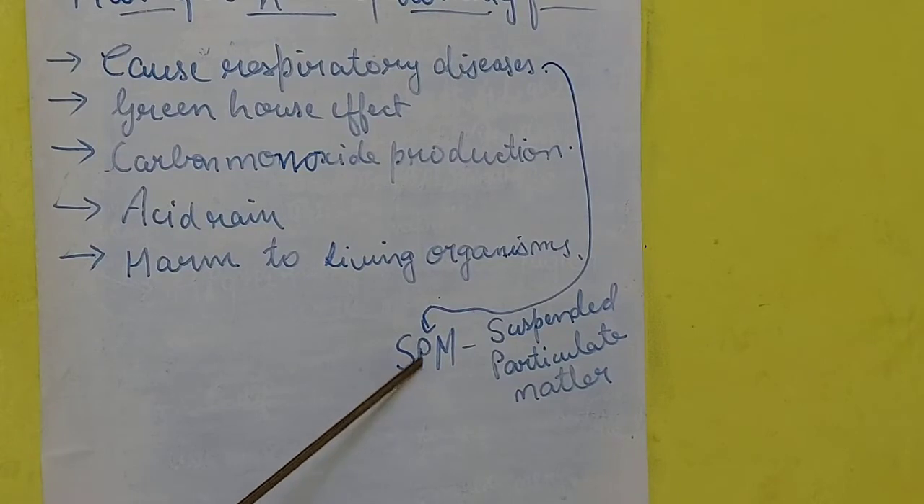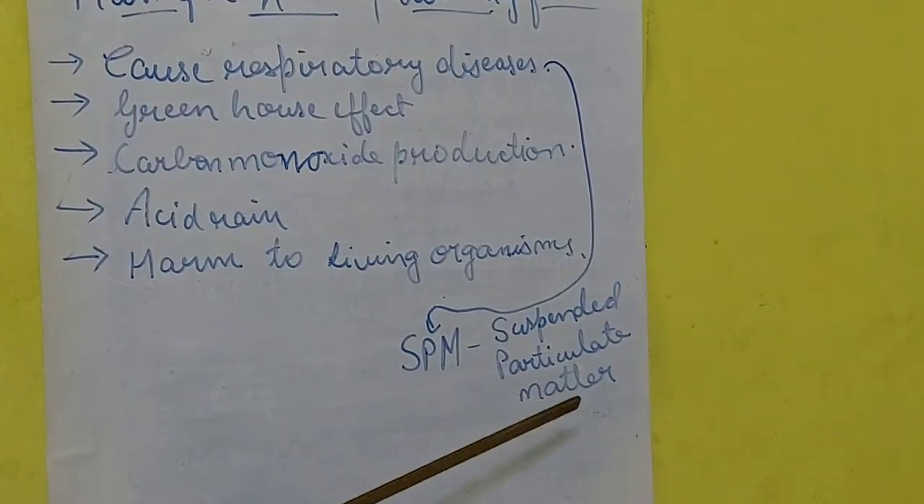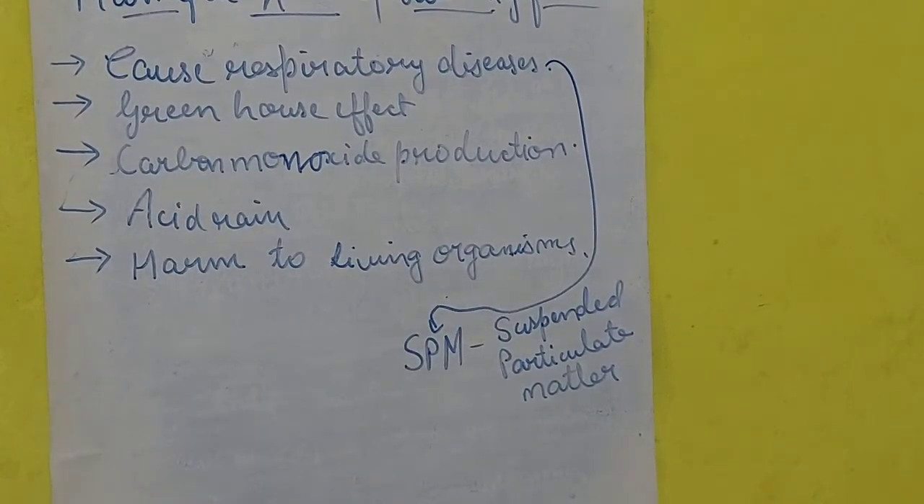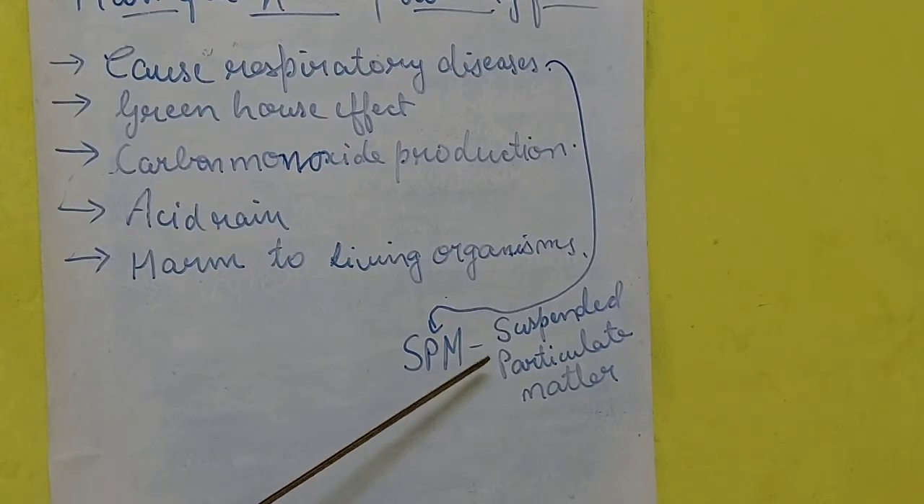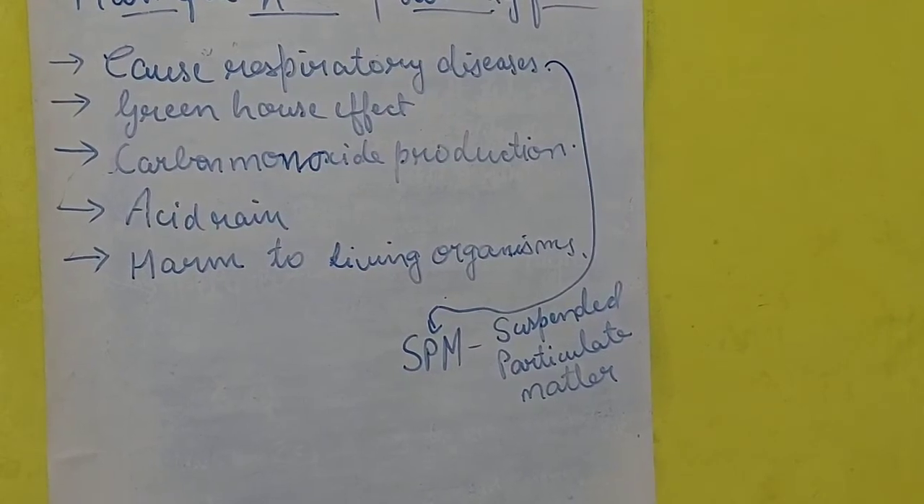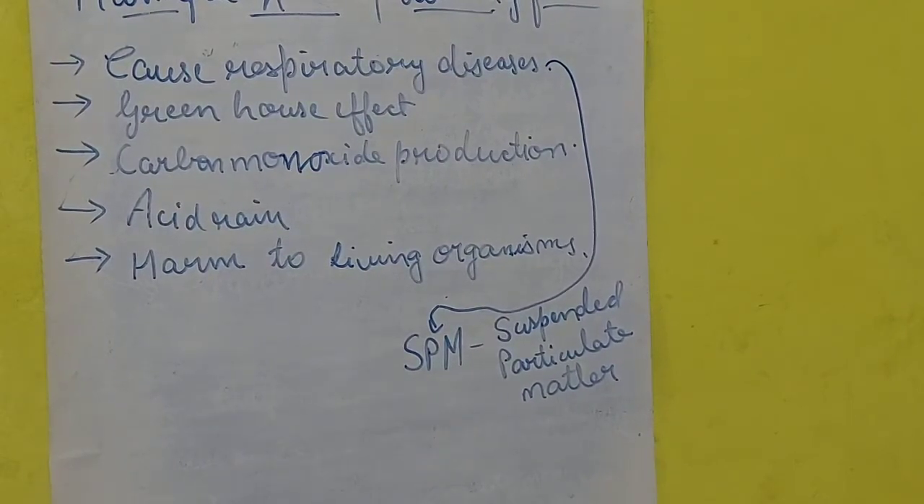Clear? SPM is suspended particulate matter. Suspended means the thing which is mixed, very fine, and can mix with other particles. And particulate means the left out residue. So suspended particulate matter is the unburnt carbon particles. This becomes dangerous, and when these particles are inhaled by us, we may get respiratory diseases. Many are there, like asthma, allergy or blockage of lungs, and many more.